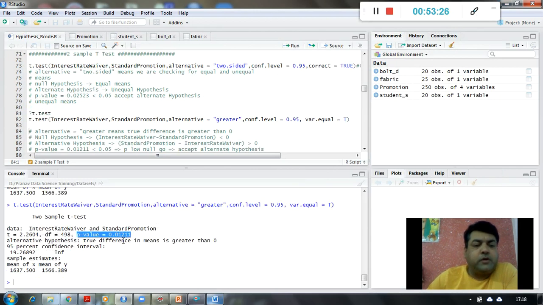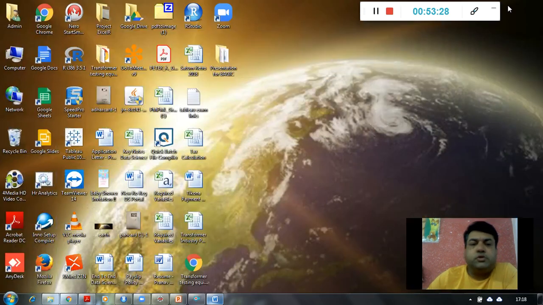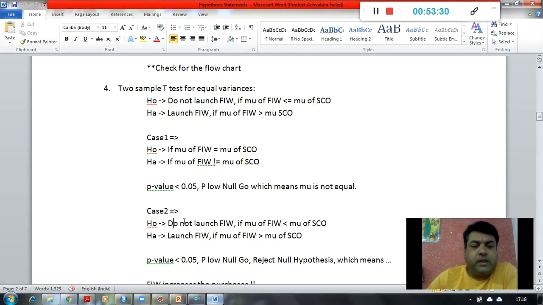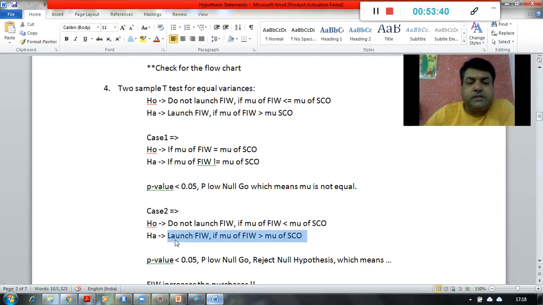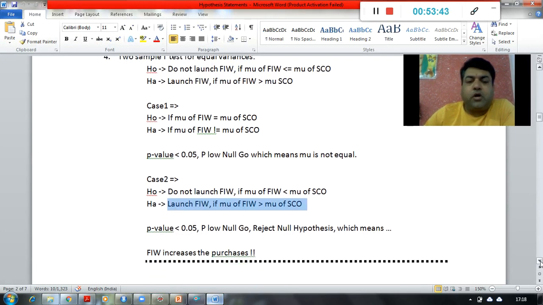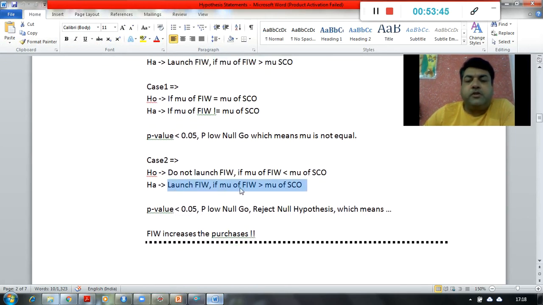So look at the p-value, 0.01. P is so low. So if my p is low, p low null goes, which means I'm accepting this alternate hypothesis, right? And what does my alternate hypothesis say? Launch FIW because my average of FIW is greater than my average of standard Christmas offer, right? So FIW has increased the purchases.